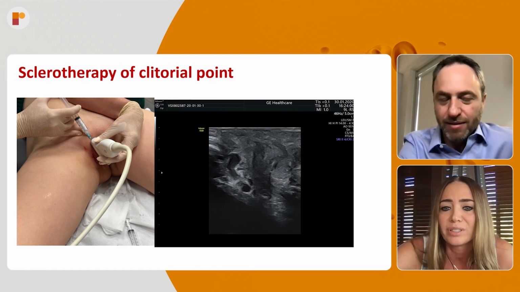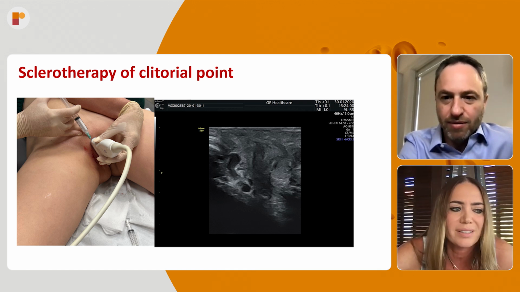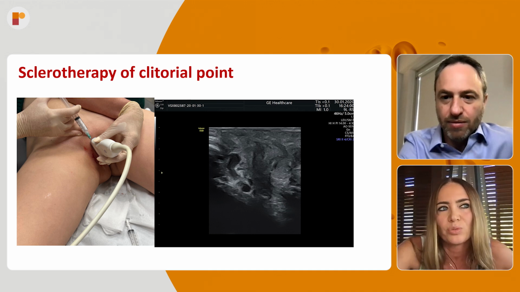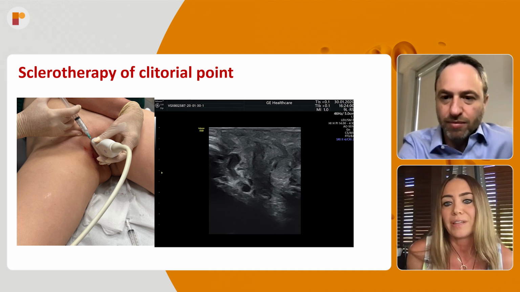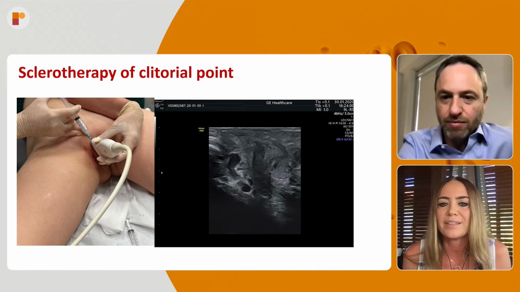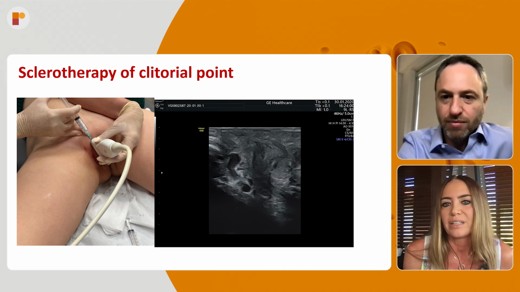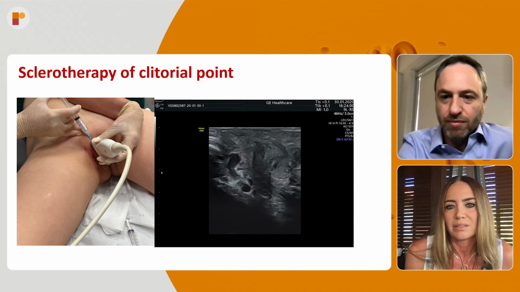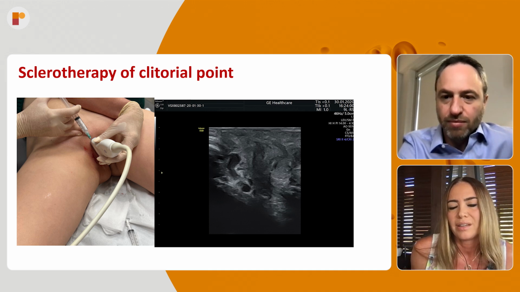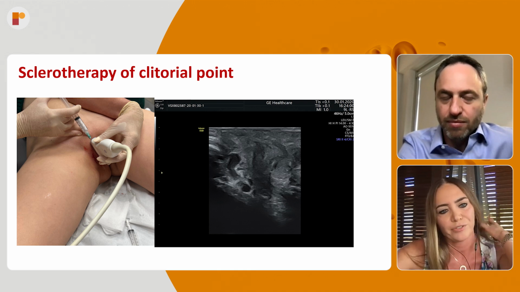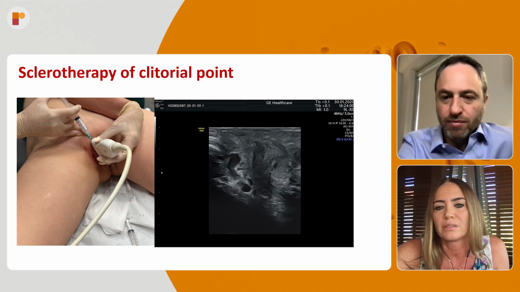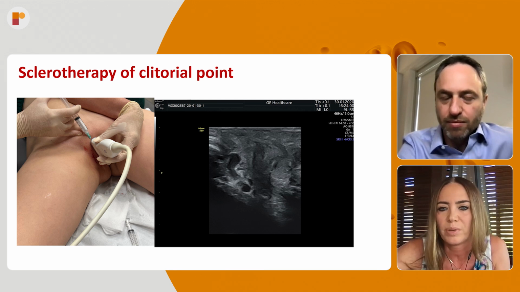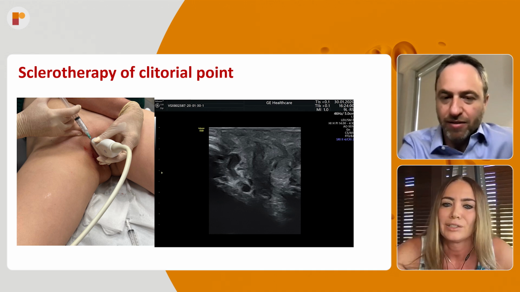Yeah, that's very important also, just to say, because many people ask, if the patient does not have pelvic symptoms, because the reflux goes further and they have leg symptoms, if you close the leg varicose veins, will the pains appear in the pelvis? But it doesn't. I don't think it may cause that. I didn't see any patient after treatment of varicose veins of pelvic origin in whom symptoms appeared in the pelvis. Have you seen any patients like that? No, almost none of them have developed symptoms later in the pelvis.